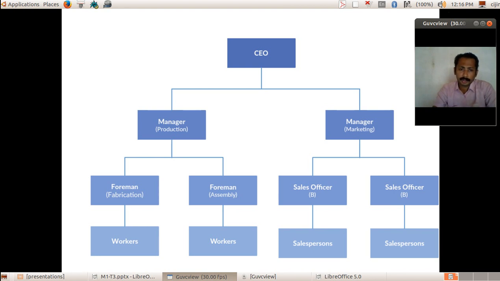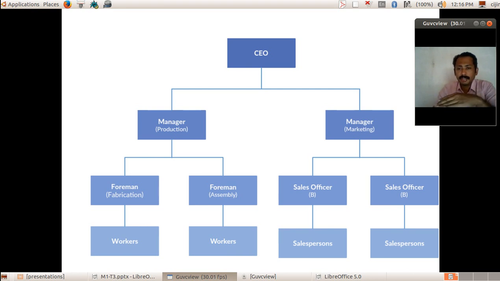Then it has two similar sections: manager of production and manager of marketing. Under the production manager, we have foreman fabrication and foreman assembly.